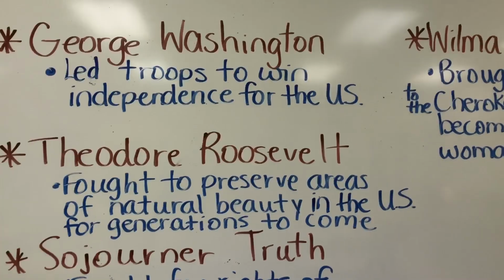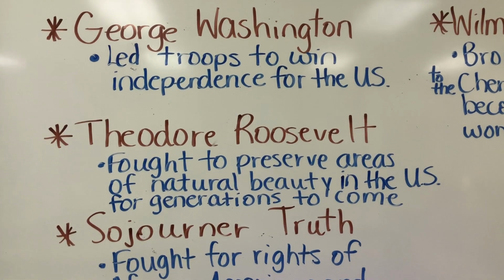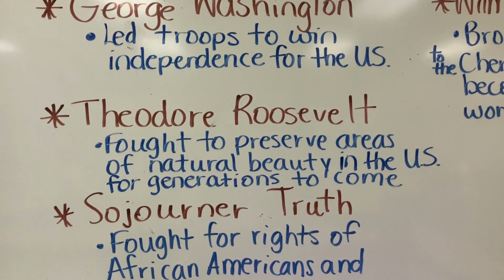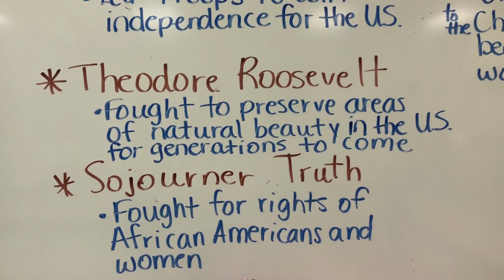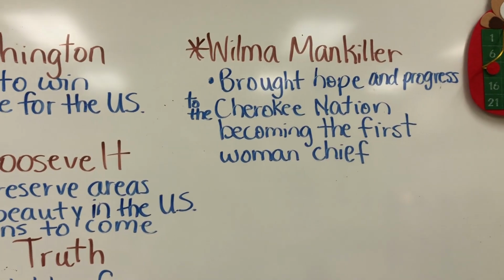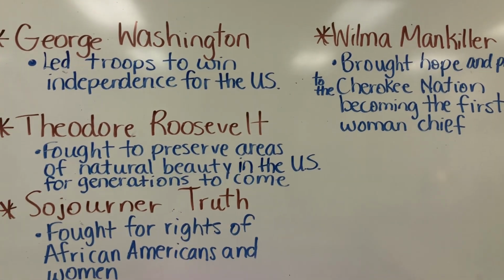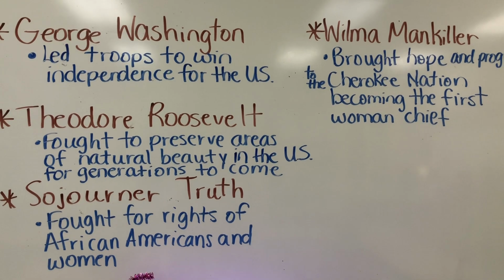So we started by looking at the photo, which showed a little boy wearing a hero cape and a mask, and it says, how can one person make a difference? So we talked about that. Then we watched the weekly opener video, which talked about 4 different people, which I made notes of on the board. It spoke about George Washington and how he made a difference, Theodore Roosevelt, Sojourner Truth, and Wilma Mankiller. So students also discussed these 4 people and how they made a difference.